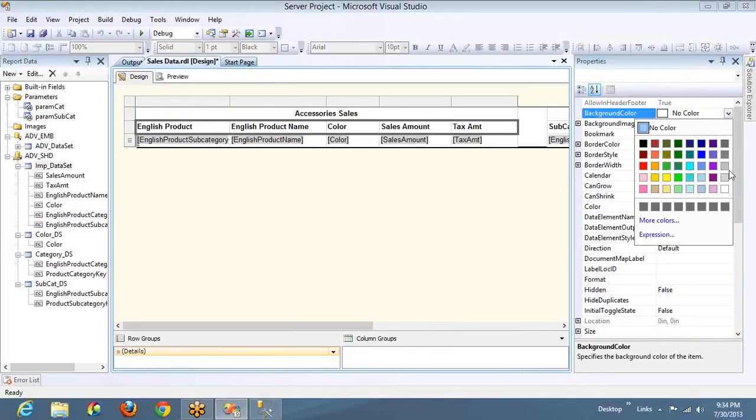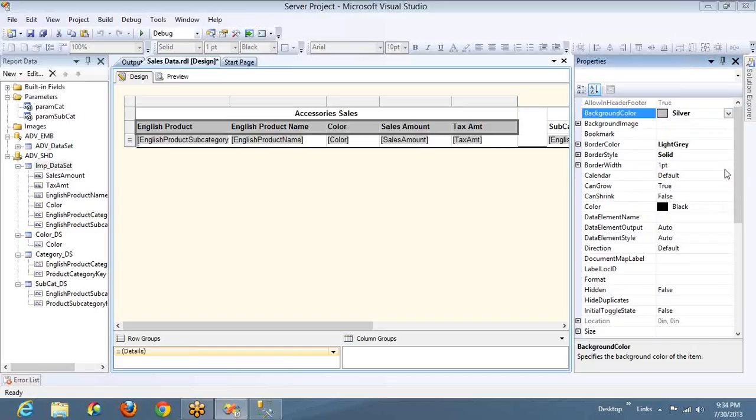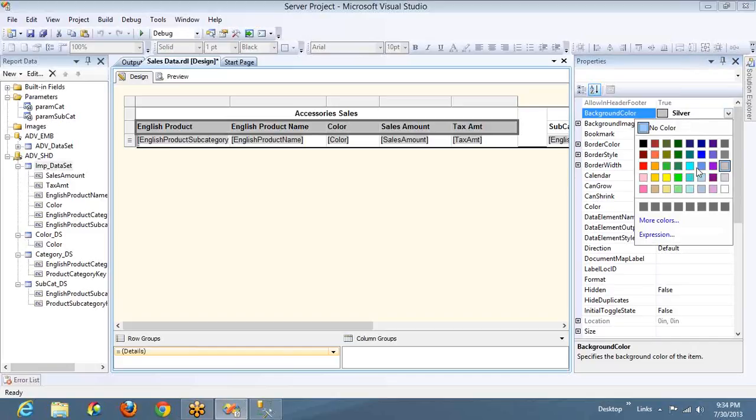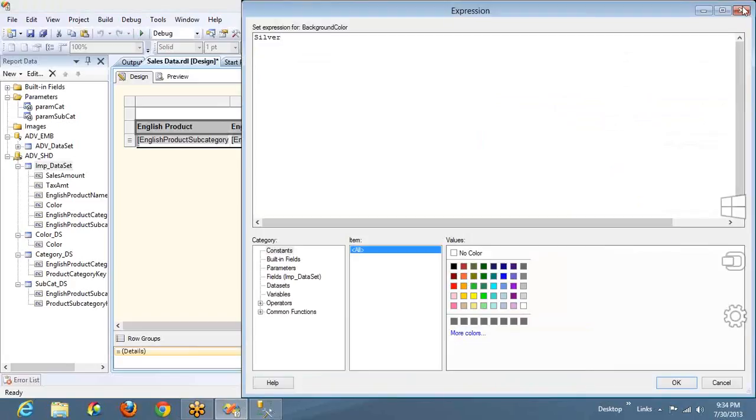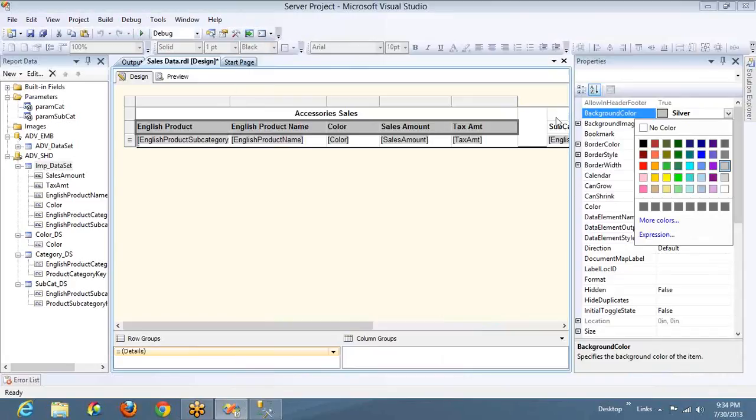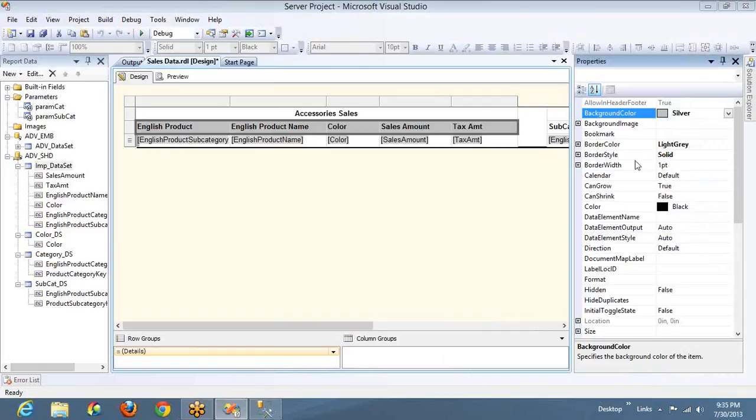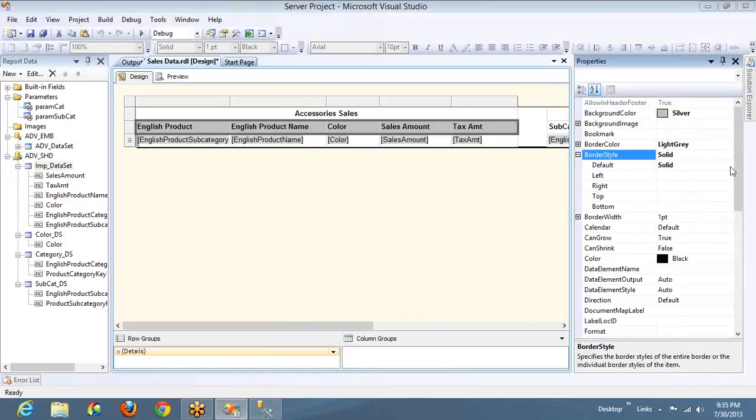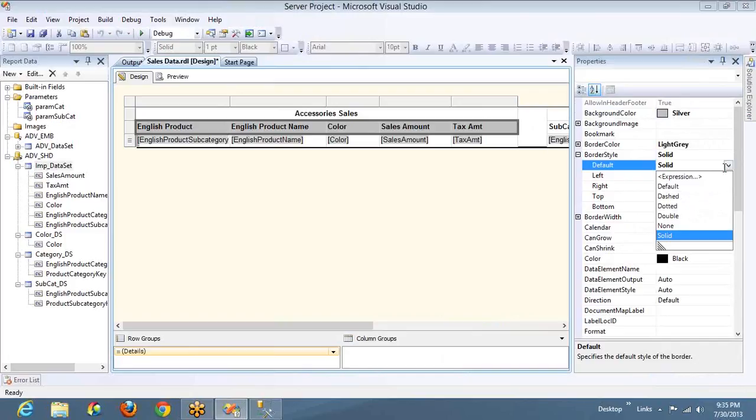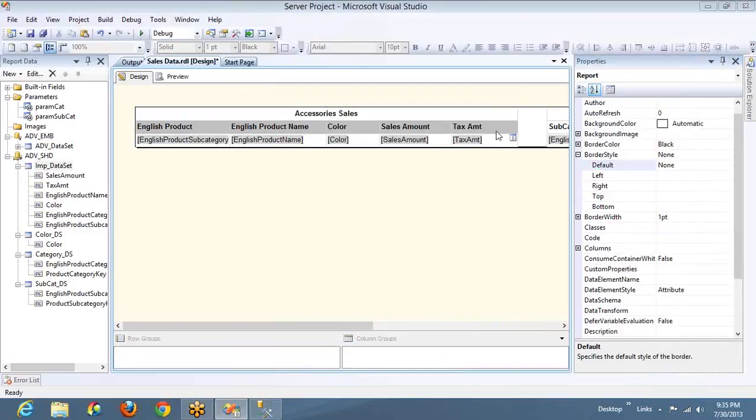I can set it to any one color, like gray, something like this. Let's say I set it to this one. But here you also have an option called expression. So you can set an expression. You can use an expression to set the background color. You can use an expression to set the font style, whether it's solid or dashed or something like that. If I give a dotted one, the border will be dotted for this.